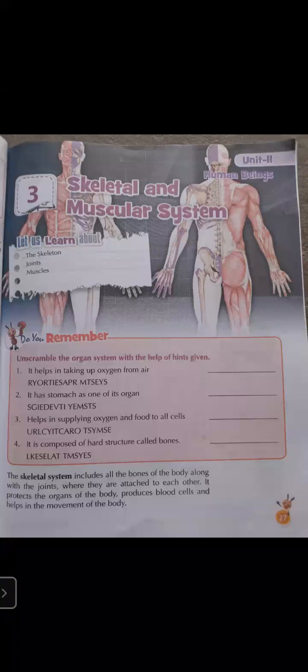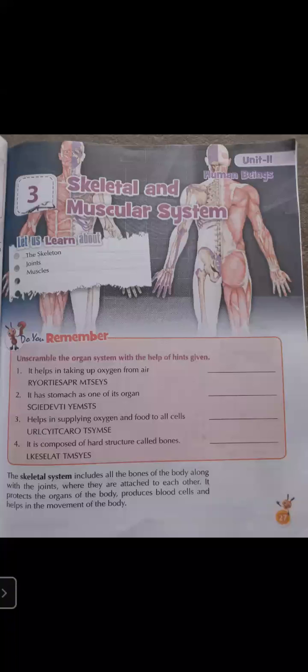So student, this is another new chapter. This is the first lecture of this chapter, skeletal and muscular system. In this chapter we are going to learn three main topics. The first is skeleton. What is skeleton? Second, we will learn about joints. And third, we will learn about muscles. So three main topics are there: first is skeleton, second joints, and third muscles.